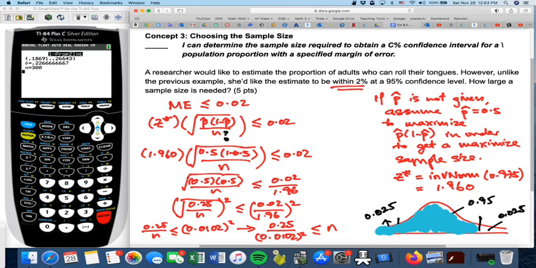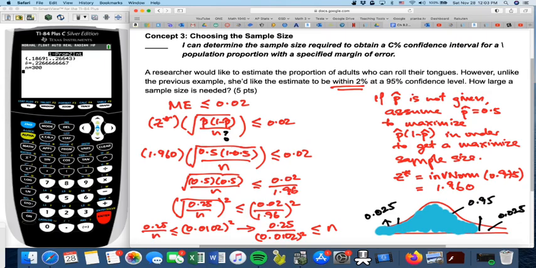This is legal when both things are positive. By the way, n cannot be negative, because the sample size should be a positive number. So if you work this out on the calculator, 0.25 divided by 0.0102 squared works out to about 2,401.